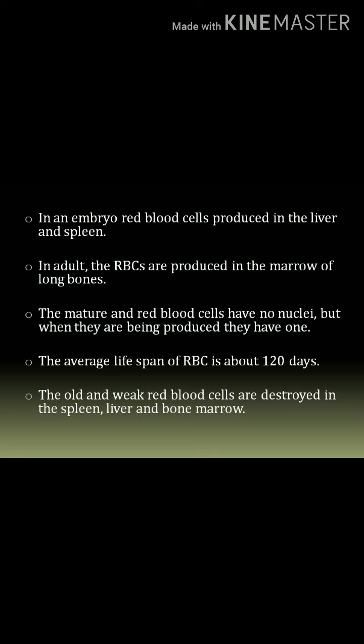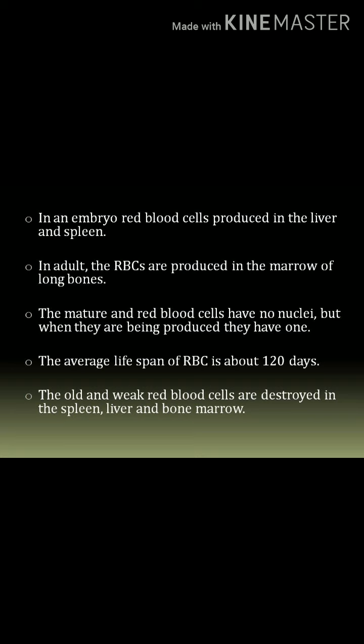Next, in children, the RBCs are produced in the bone marrow of all bones until 5 years of age. The mature red blood cells have no nuclei, but when they are being produced, they have one. So when they are in the immature condition, the nucleus is present. When they become mature, the nucleus disappears. The average life of an RBC is about 120 days.